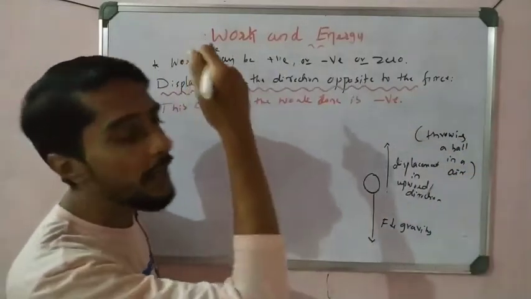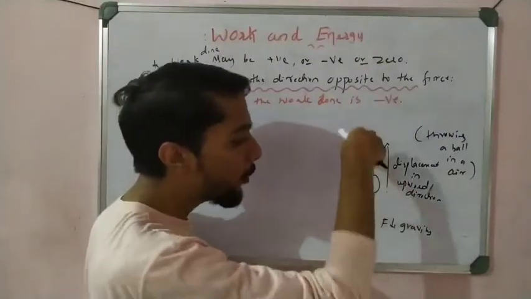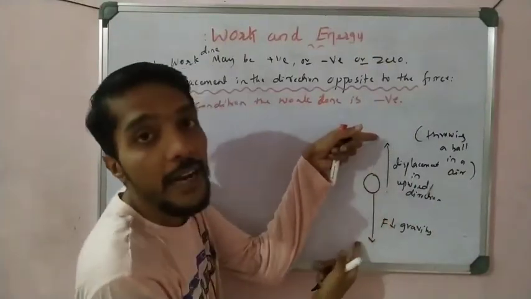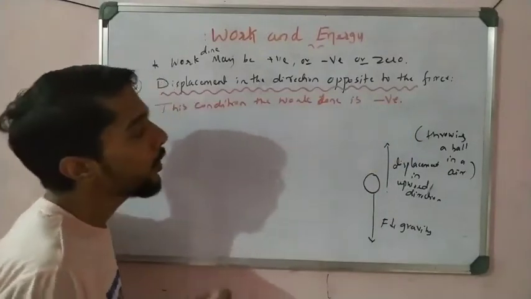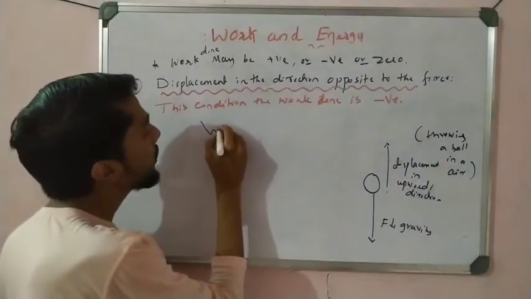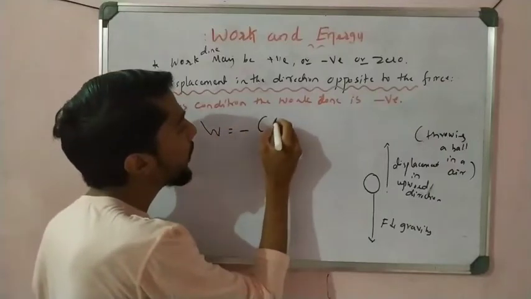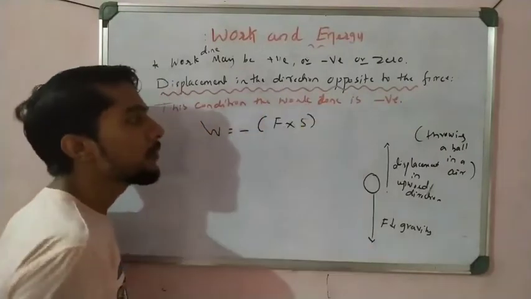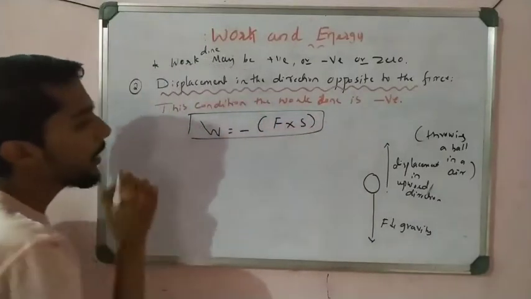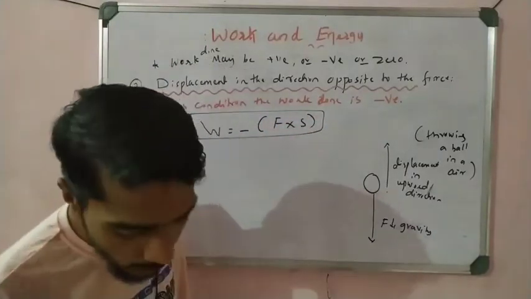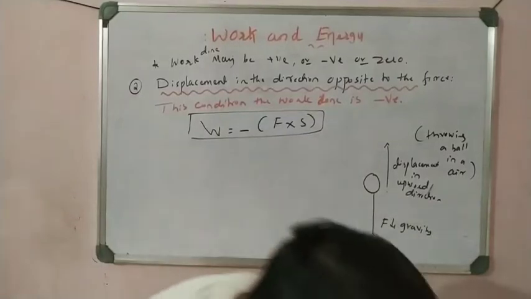So if you throw a ball in the air, the ball moves upward, the gravity pulls downward, so these forces are opposite. So what happened? Then we say that the work done is negative. So we write W is equal to minus F into S, right? That is a very important point you have to remember here, right? For that, take an example here.